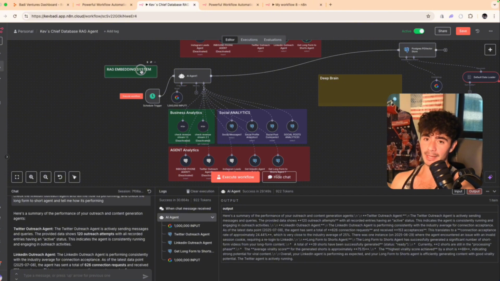But on top of that, guys, we can be running this agent on a scheduled trigger. And so once a day, this agent can check all of the tables, make a response, and send a text message to our clients to let them know how the entire operating system is actually working. So they don't even have to ever prompt this agent if they don't want to.